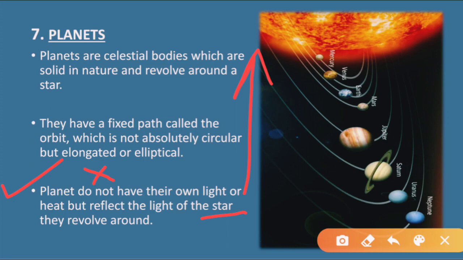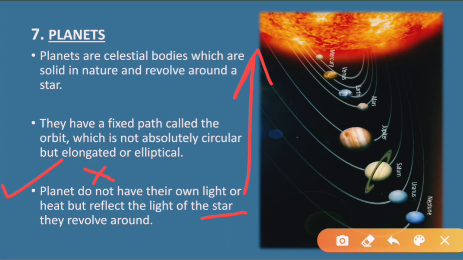Okay. Now don't forget that the sun is also known as star. Do not get confused here. The planets revolve around the sun, and the sun is also known as star. That is why it is written as star, right?